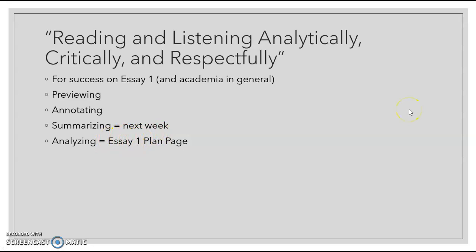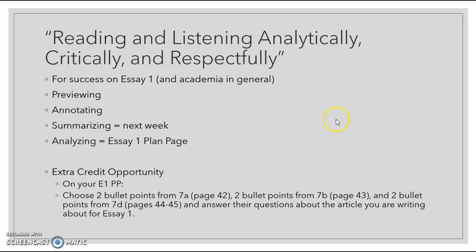So pages 42 through 45 of Easy Writer give us lots of tools to help us read and listen analytically, critically, and respectfully. And if you would like to earn up to 10 points of extra credit once you've completed the Essay 1 plan page, you can answer some questions from those pages at the bottom of your plan page. Depending on the thoroughness of your answers, I will give you up to 10 points of extra credit.